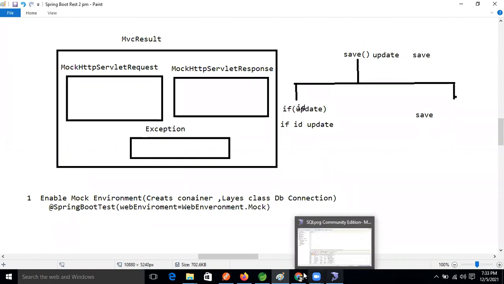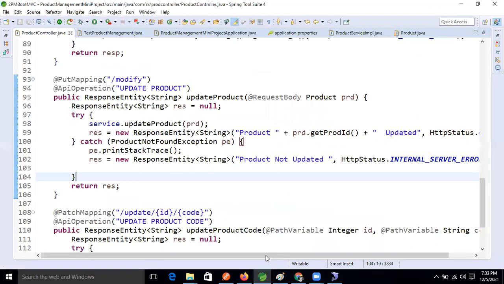Okay. Is there a way that we can change the logic in such a way that when we are doing testing, it shouldn't create a table or update a table in the database?